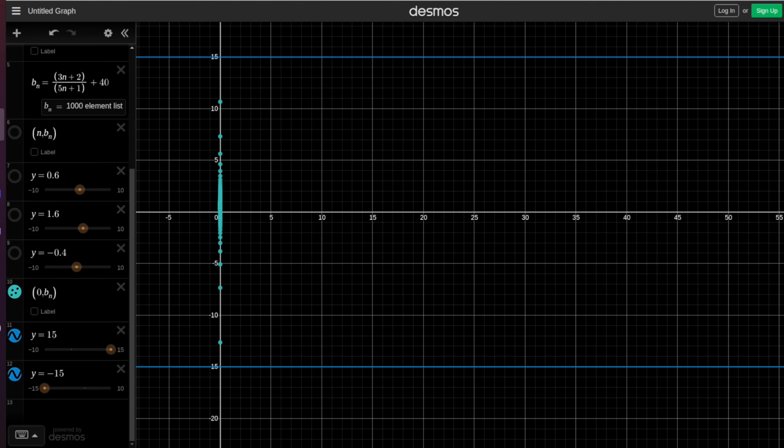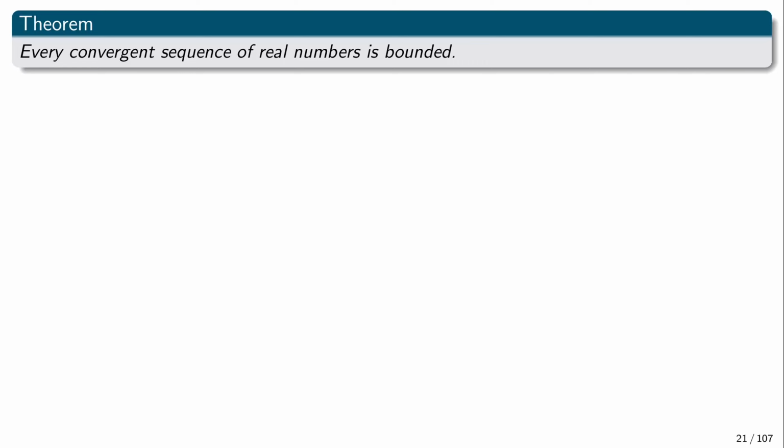And so hopefully what we've seen here will set us an intuition for the proof, because starting from some point, their distance from the limit is going to be no more than 1, and outside of this interval, there is going to be only finitely many elements. So let's now give a proof for that. Now that we have the intuition, let us give a formal proof for that.